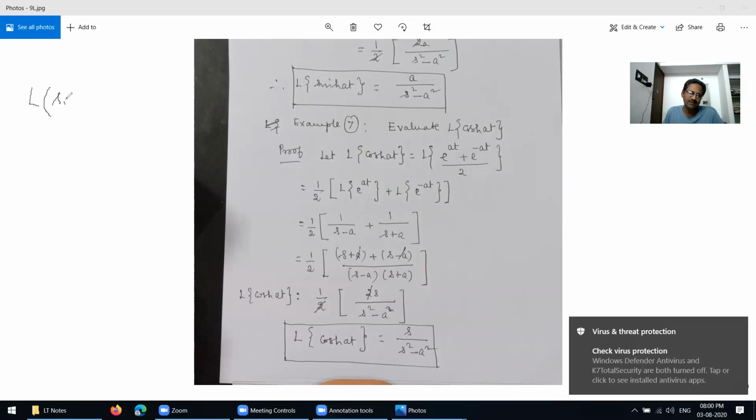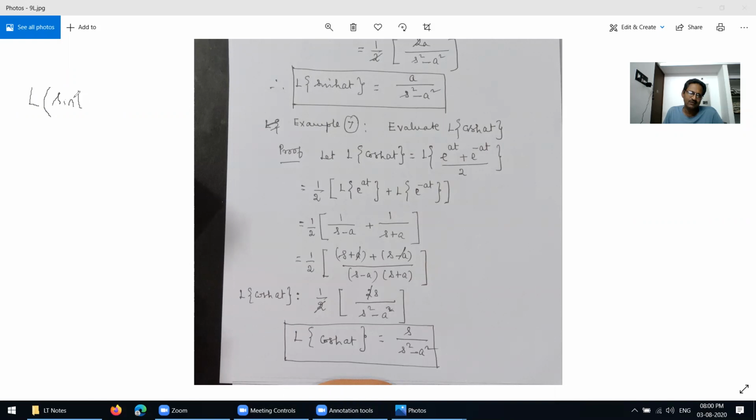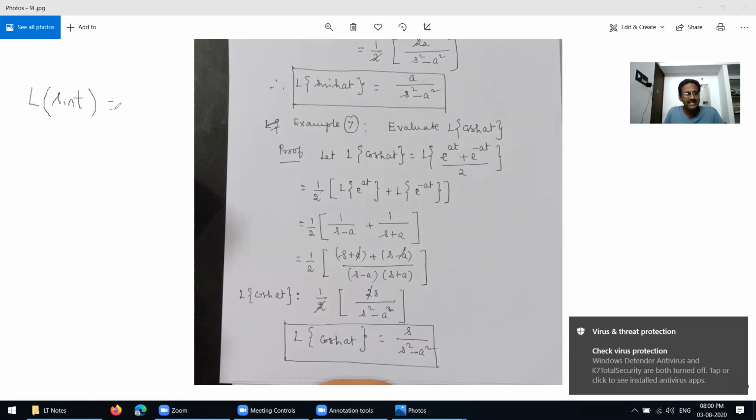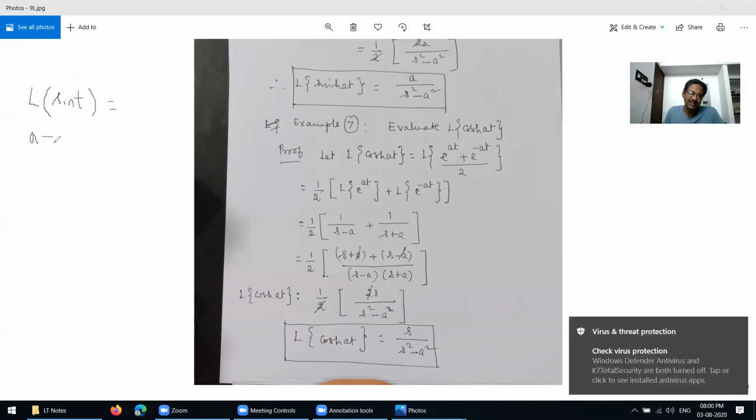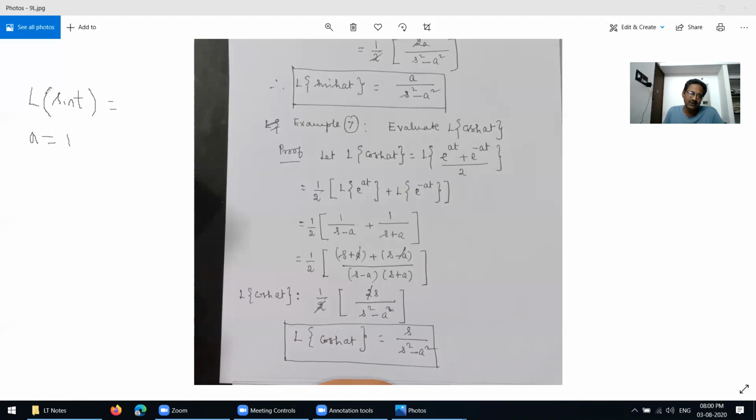Using the formula, the Laplace transform of sin at is a divided by s squared plus a squared. Here what is the value for a? a equals 1. So using the formula with a equal to 1, we get the following.